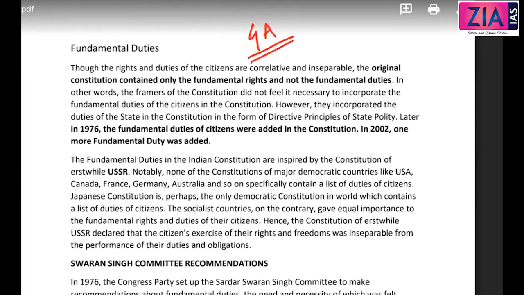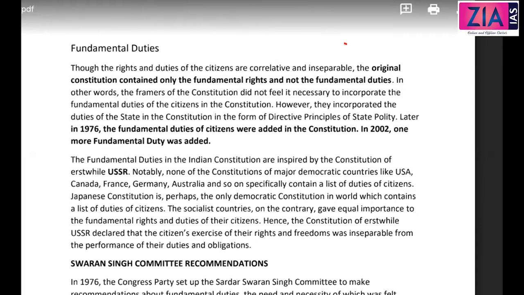So we already discussed about Part 3, fundamental rights, and then Part 4, we have discussed directive principles, and Part 4A. So they have asked even in mains also like this Part 4A directly. Okay, so you need to have a very good idea about this.